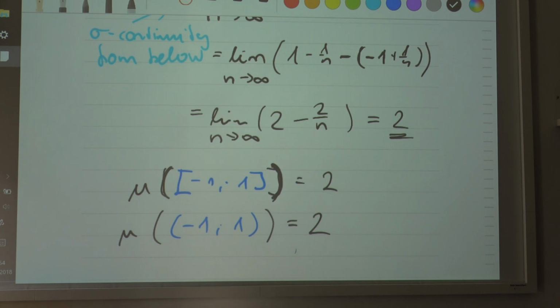I mean, of course, what you get is actually a subset. So this is a subset of that one, but the length of these two are equal, because the length of a single point, guys, is equal to 0. That's the reason. Just as the area of a straight line is also equal to 0. That would be another consequence. Now this doesn't actually prove that the sigma continuity property from below is true, but you can see clearly how it works from this example.